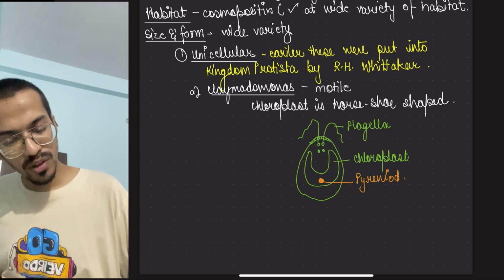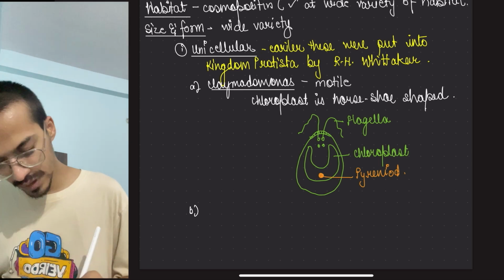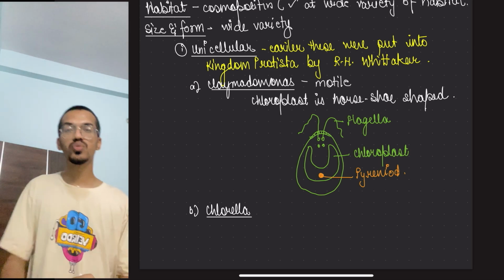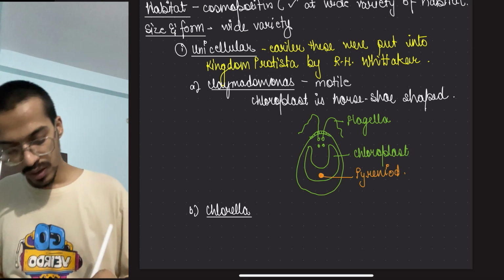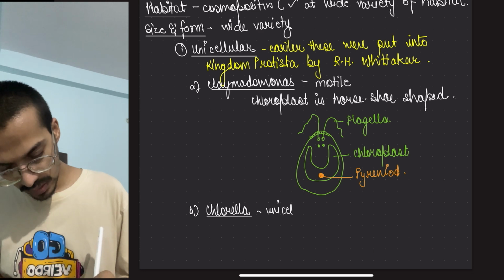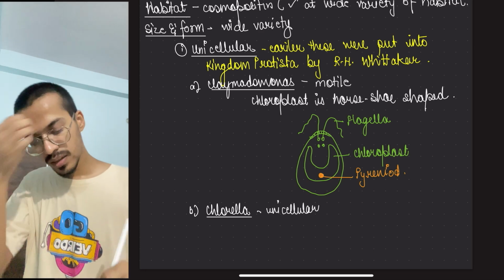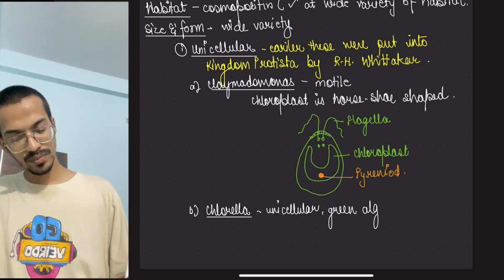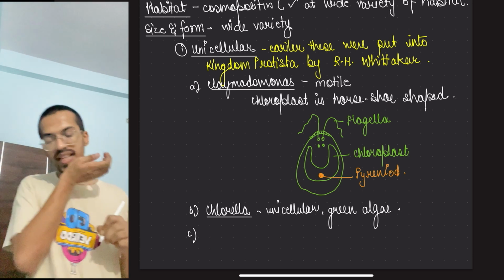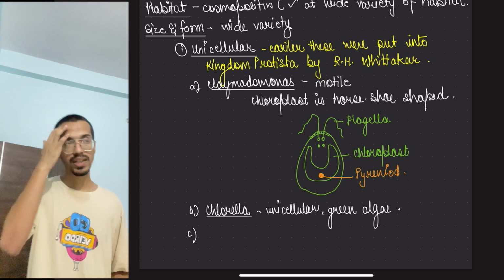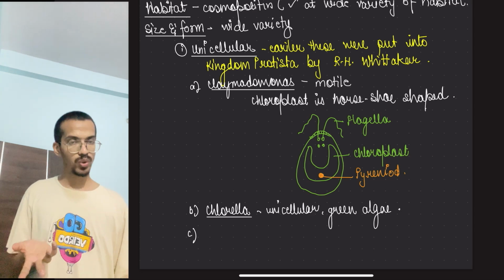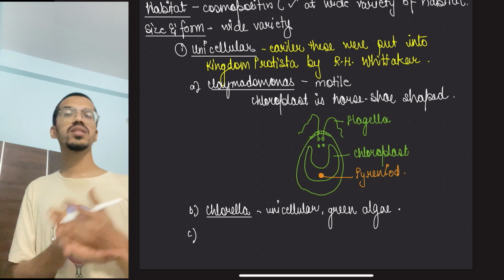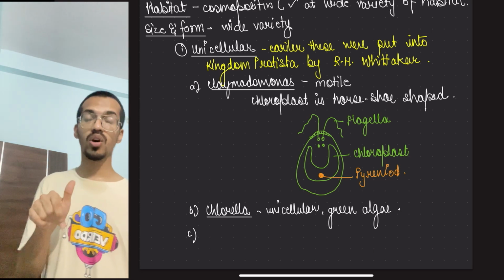Okay, now after Chlamydomonas, the next example of this is Chlorella. Very important one. Now this Chlorella is also unicellular. Green algae. On the Chlorella only, the experiments were done for photosynthesis. Different cycles are there which will be learned later on. Just now remember that certain photosynthetic reactions like the Calvin cycle were done on this by Calvin.